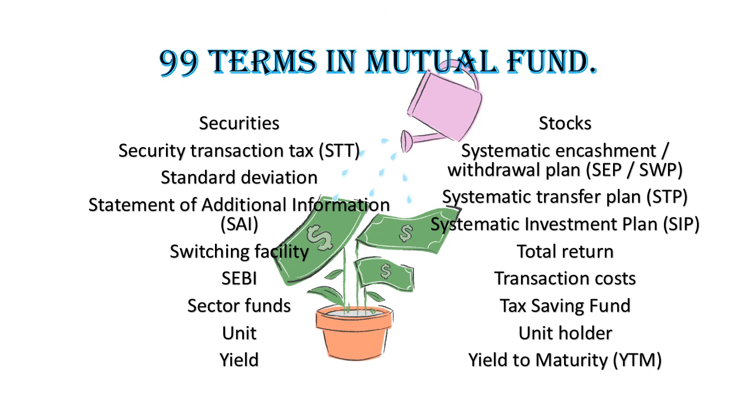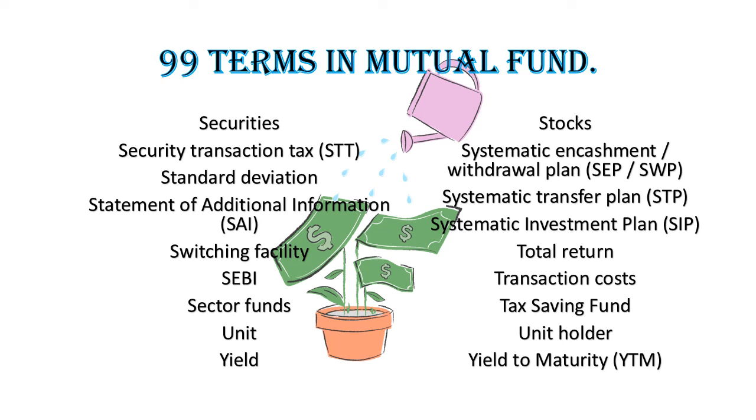Systematic Investment Plan, SIP. Under this system, the investor buys units of the fund at regular intervals of time rather than buying them all at the same time. Purchases at low prices offset the purchase made at high prices, allowing him to hold the units at a reasonable average cost. Total return. Sum of all sources of returns of an investment over a specified time period. Transaction costs. Expenses and charges incurred in a particular financial transaction.